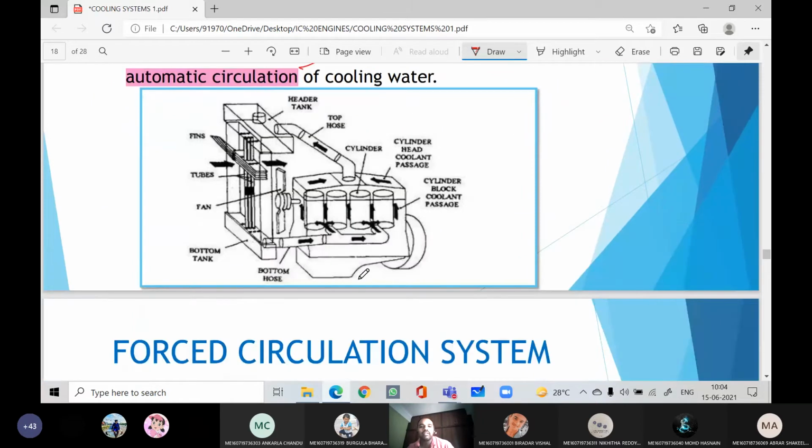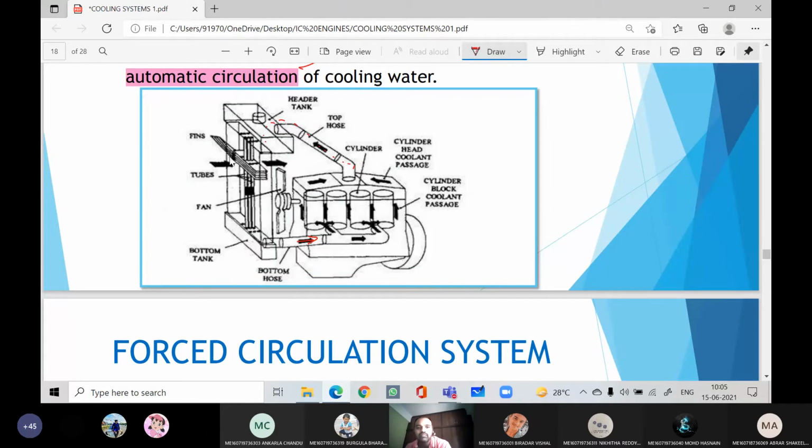Here you can see there is no pump. This is the inlet. Earlier, if you see, there was a pump over here, but here no pump. Here 4 cylinders are there, and through the water jackets surrounding the cylinders the coolant is circulated. You can see the coolant is entering from the bottom of the engine, it will absorb the heat, and thereby it starts heating. Once it gets heated, its density will decrease and it will float to the top. The hot fluid will have lesser density, therefore through this hose it will enter into the radiator, and through the radiator tubes it will go down.